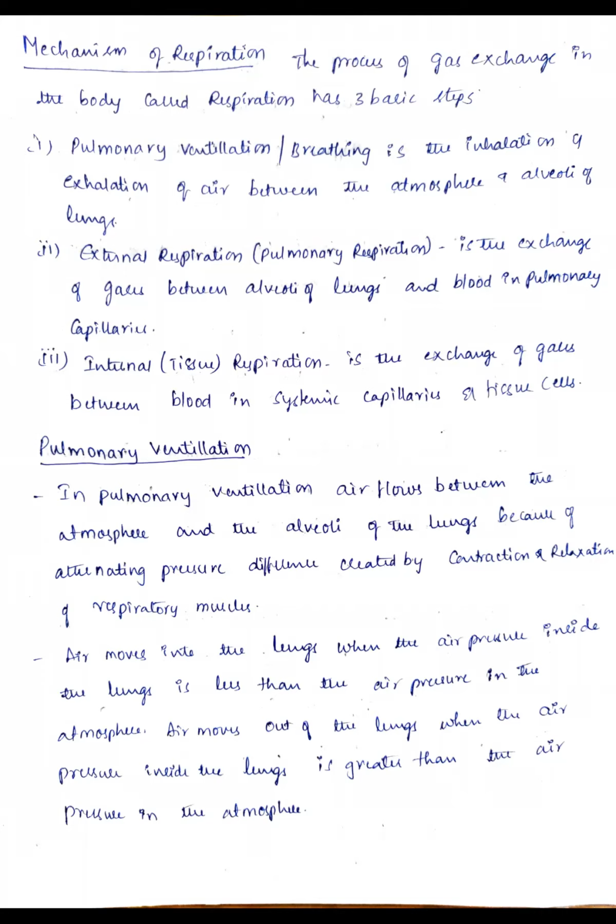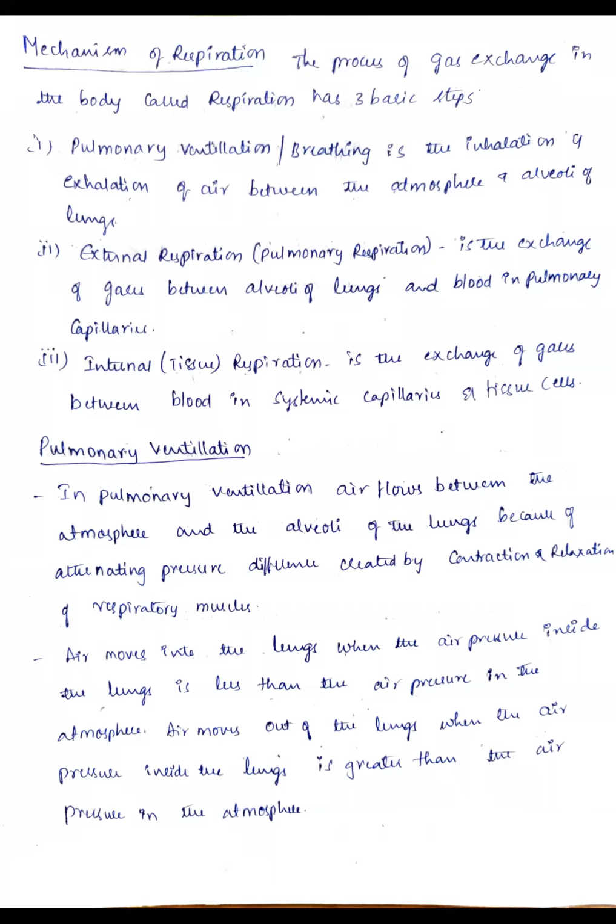In pulmonary ventilation, the air flows between the atmosphere and the alveoli of the lungs, because of the alternating pressure difference created by the contraction and relaxation of the respiratory muscles. That means the respiratory system is made up of different types of muscles.